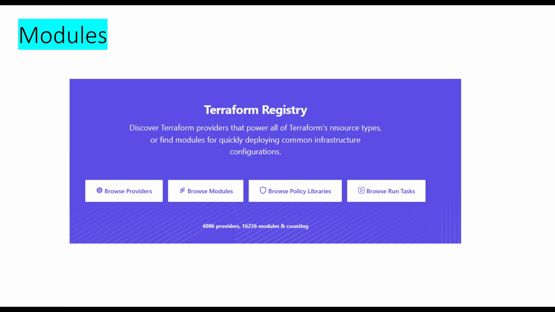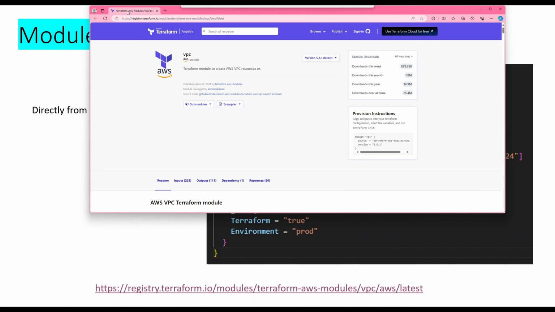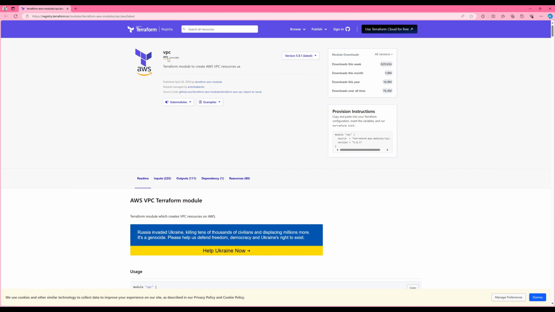When you go to the Terraform registry, you will see publicly available modules, almost 16,000 modules. You can use those modules and create resources, or you can create your own module from scratch and create resources using your own module. So this is a module directly from the documentation. Let's go to the documentation right here. This is a VPC module, a Terraform module to create an AWS VPC.